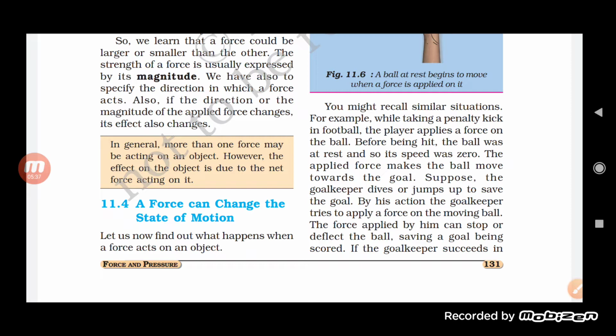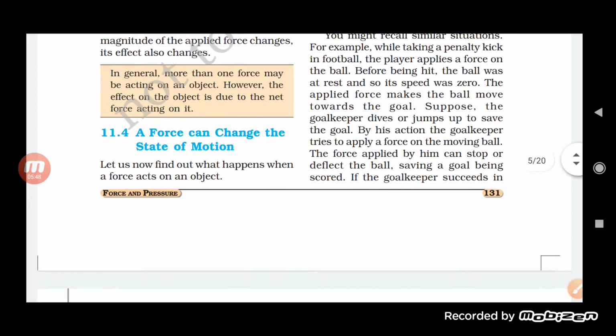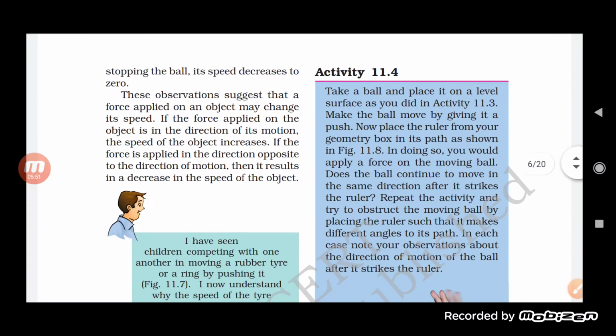In both cases, we find that force is actually applied, either by pushing the ball or by stopping it. So these observations suggest that the force applied on an object may change its speed. If the force applied on an object is in the direction of the motion, obviously the speed of the object increases. Suppose a ball is moving in a certain direction, and when you apply a force on it, the ball starts moving faster in the same direction.